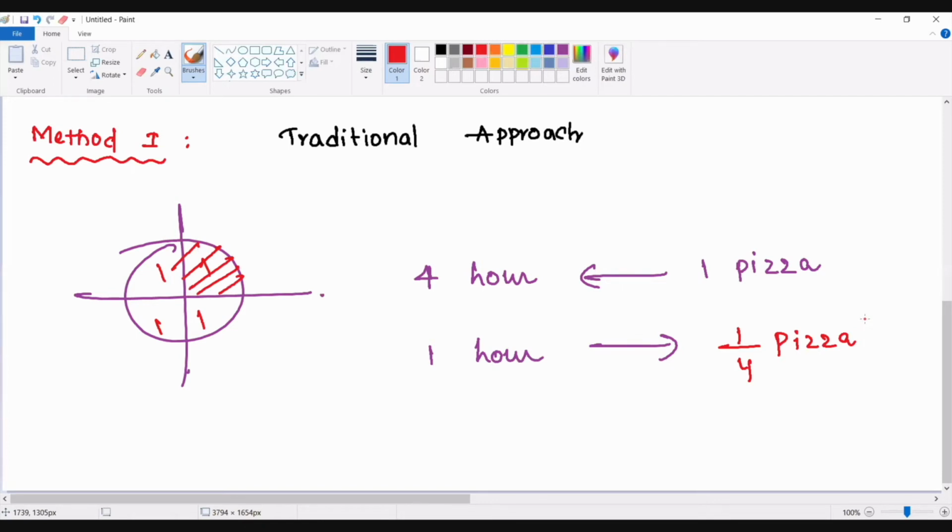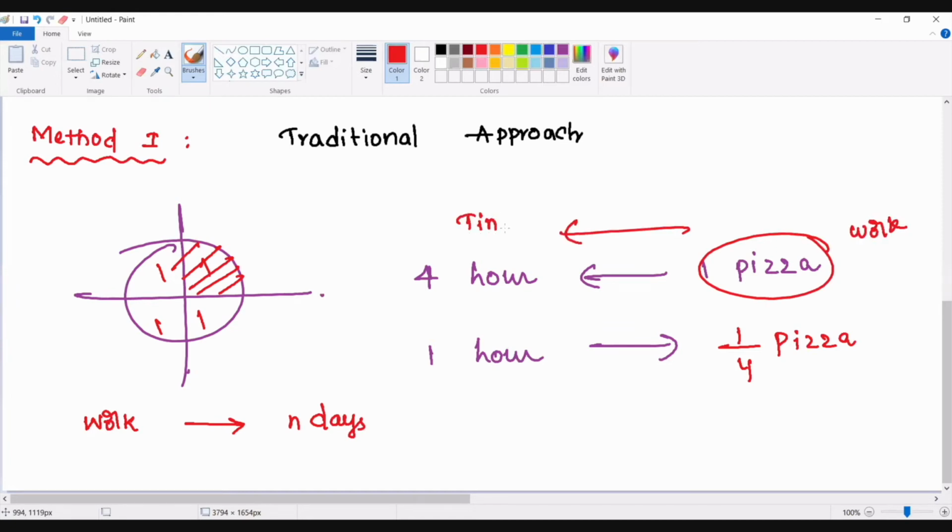Now, the same point: if you are able to finish a work by taking n days of time, then in one day, how much work can you finish? 1/nth part of the work you can complete. So for example, you are able to finish a work by taking 2 days of time. In one day, how much work can you finish? 1/2, half of the work.